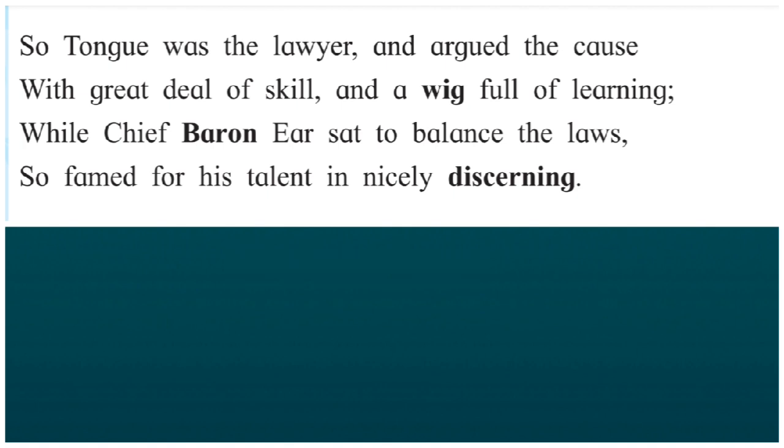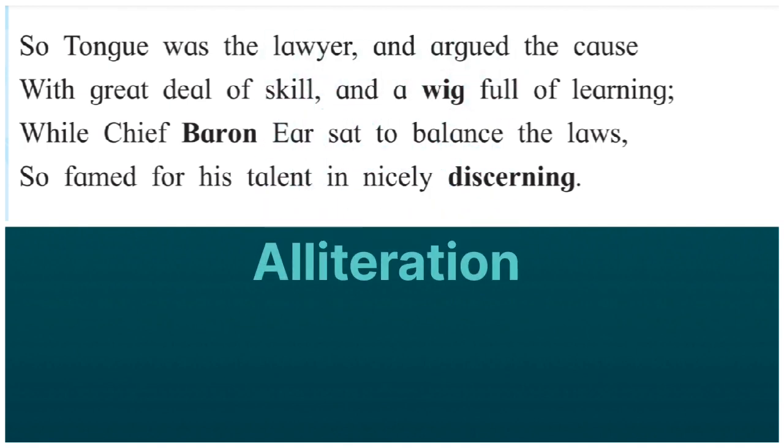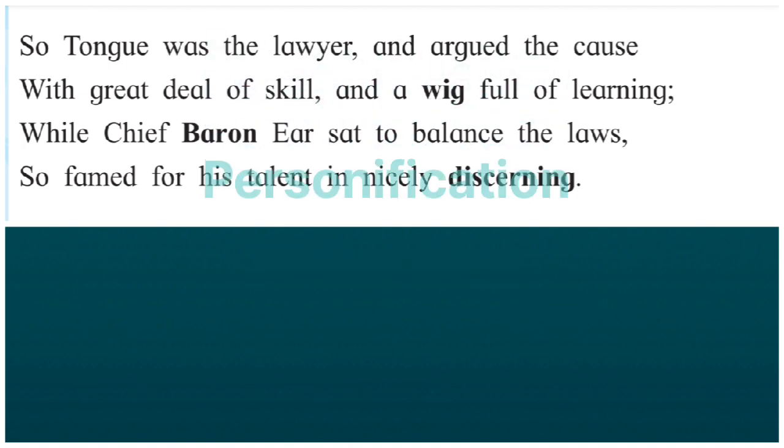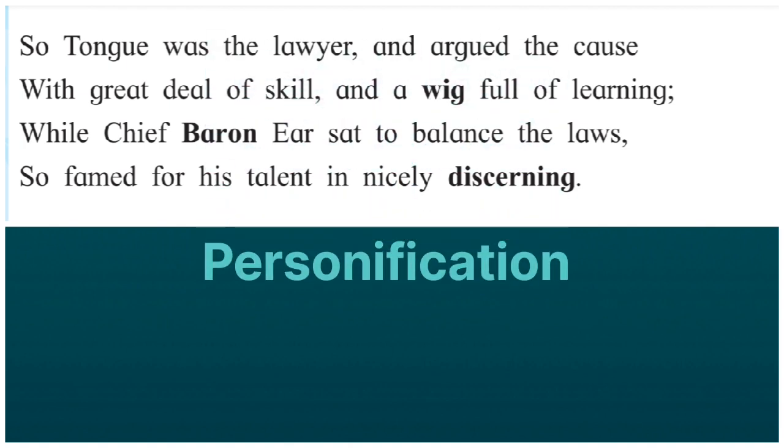Next poetic line. While Chief Baron Ear sat to balance the laws, so famed for his talent in nicely discerning. The figure of speech is alliteration. As you know, the sound of the letters B and F have been repeated for the poetic effect. Here we find one more figure of speech, that is personification. You know students, here ear has been personified. Ear has been given animate qualities of a judge. So it is personification.